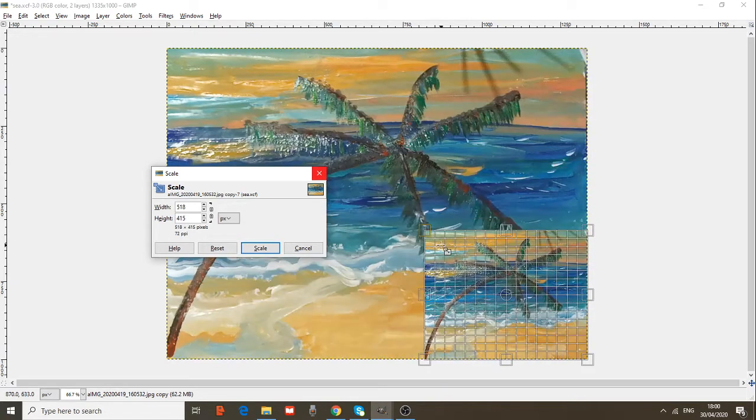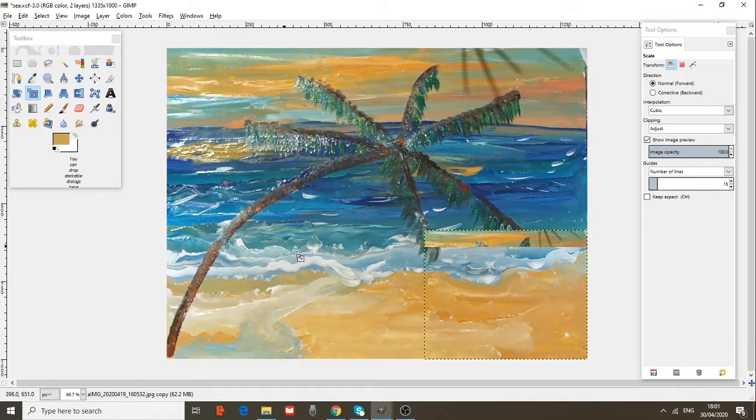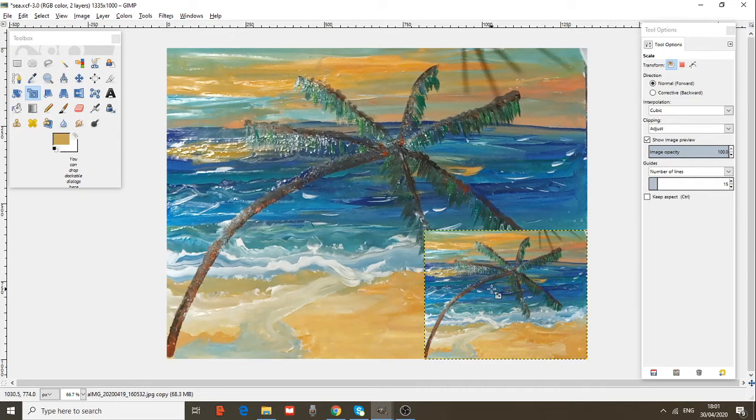I want a small one. 500, you can choose if you want 500 and 100. Scale. I have scaled my picture.